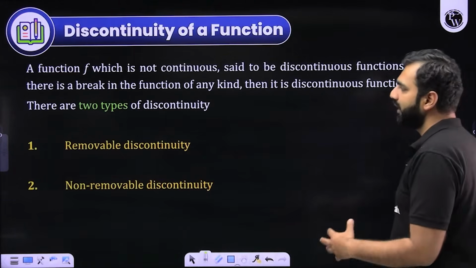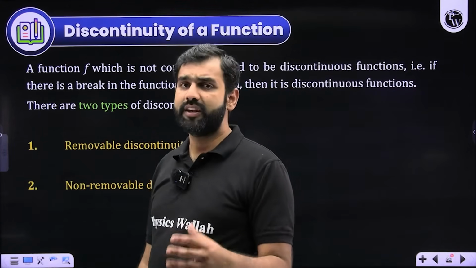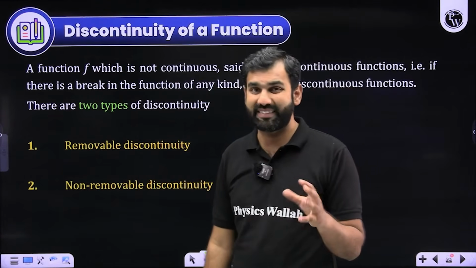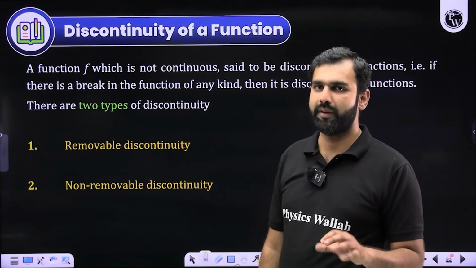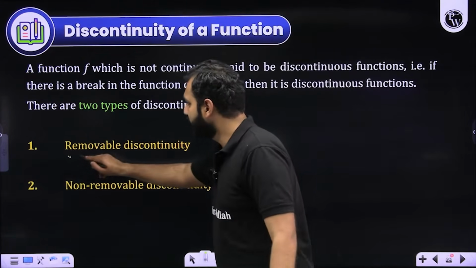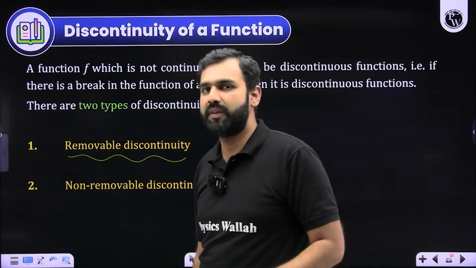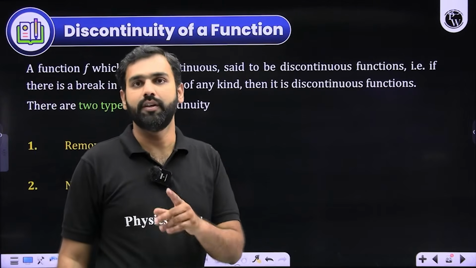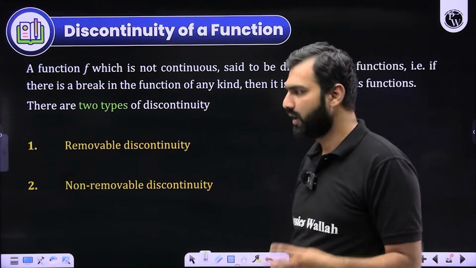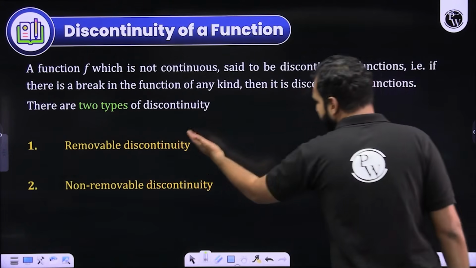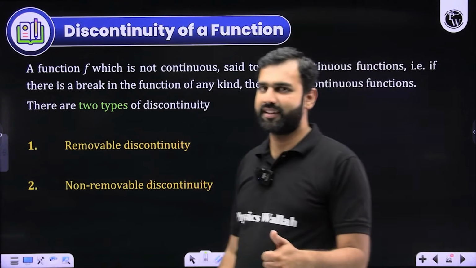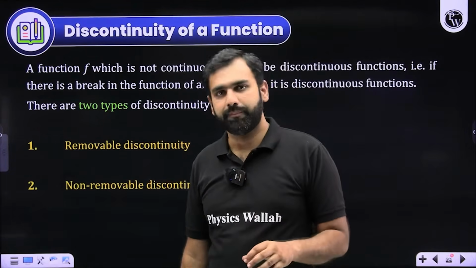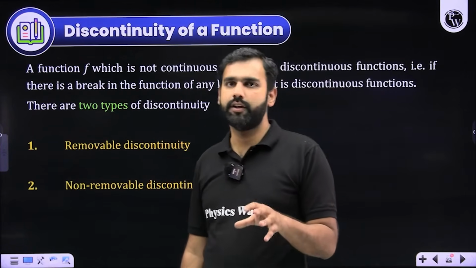Now we'll talk about different types of discontinuity. In questions, you deal with different kinds of discontinuity, and you're supposed to define them. And if any fixing can be done, those fixes are also what we'll be discussing now. For example, there is a type of discontinuity called removable discontinuity, which means the function is discontinuous, but its discontinuity can be removed, and after removal, the function can be converted into a continuous function. How is that possible? Let's discuss that. So broadly, we categorize discontinuity into two categories: removable and non-removable. Removable means the function can be converted into a continuous function.